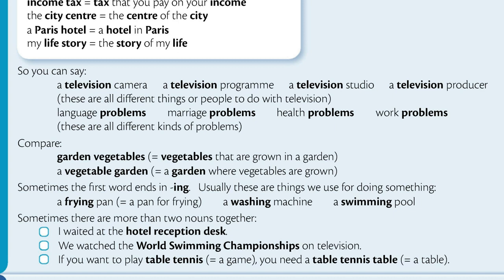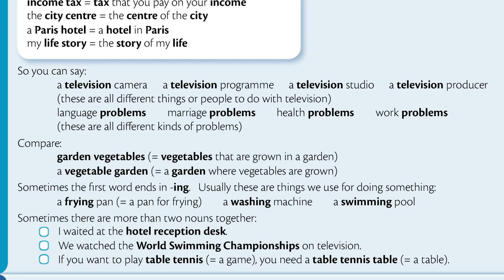Health problems. Work problems. These are all different kinds of problems. Compare: garden vegetables means vegetables that are grown in a garden. A vegetable garden means a garden where vegetables are grown.